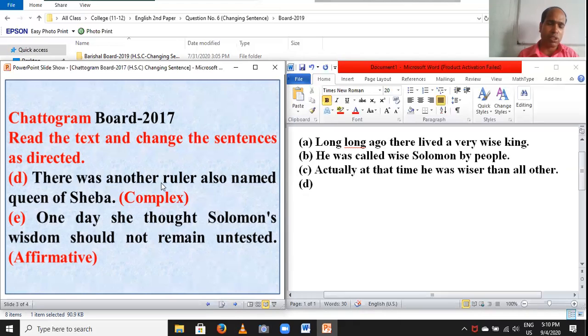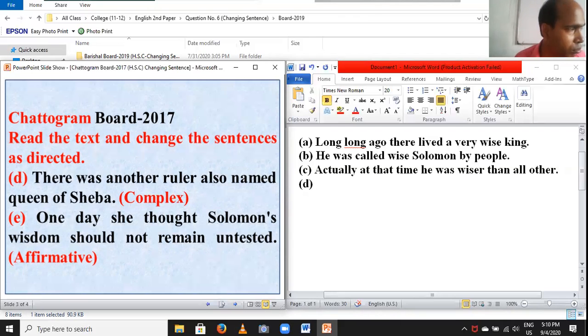There was another ruler. First you have to write there was another ruler. This sentence is a simple sentence, and you have to change it into a complex sentence.